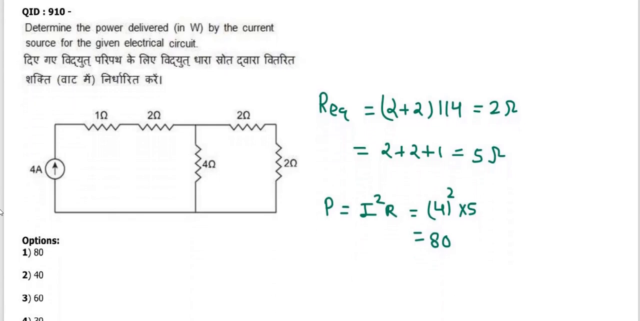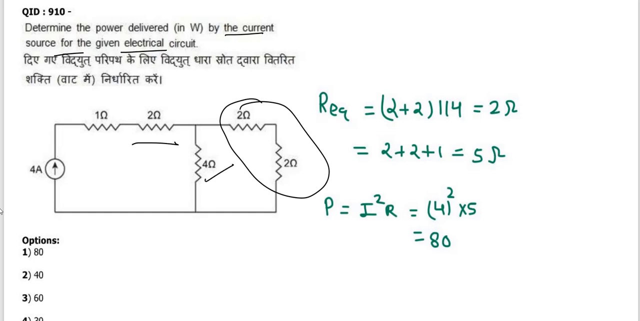Now determine the power by the current source in the given electrical circuit. We already did this; it is like the first and second question. We have to solve only the circuit. This is in series, this in parallel, and this is in series. We will find the value of R equivalent here, and P equals I square R.